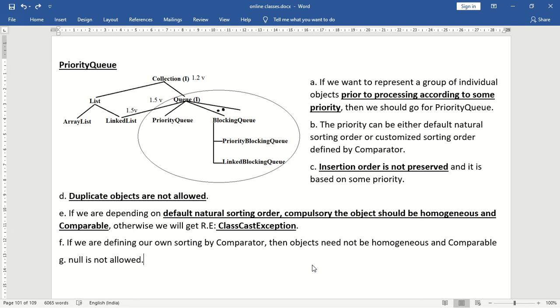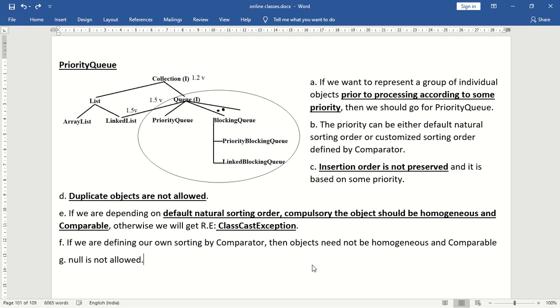Next, what about duplicate objects? Duplicate objects are not allowed in the case of priority queues. Next, what about the heterogeneous objects? If we are depending on default natural sorting order, compulsory the objects should be homogeneous and comparable. In that case, we cannot add heterogeneous objects. So what if we add heterogeneous objects? We will get a runtime exception saying ClassCastException. Next, if we are defining our own sorting order by comparator, in that case, we can insert heterogeneous objects. Next, what about null insertion? Null insertion is not possible in the case of priority queues.